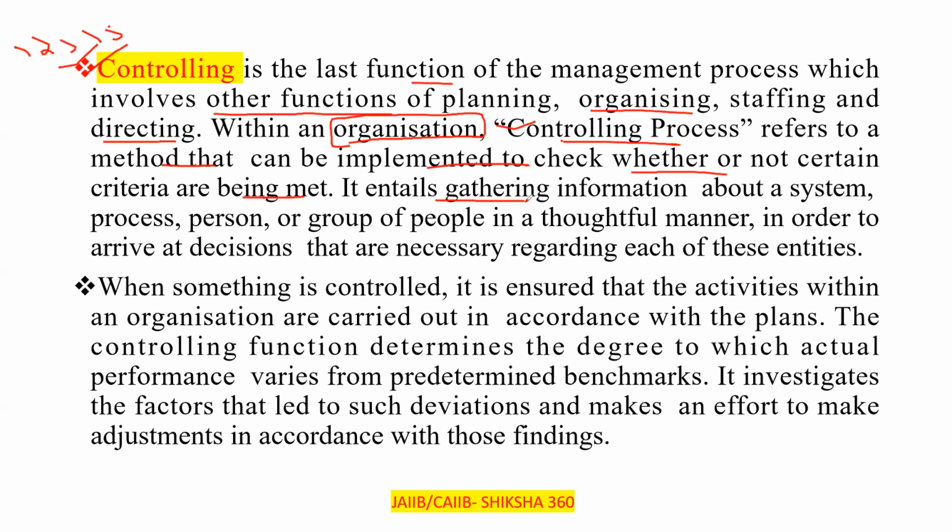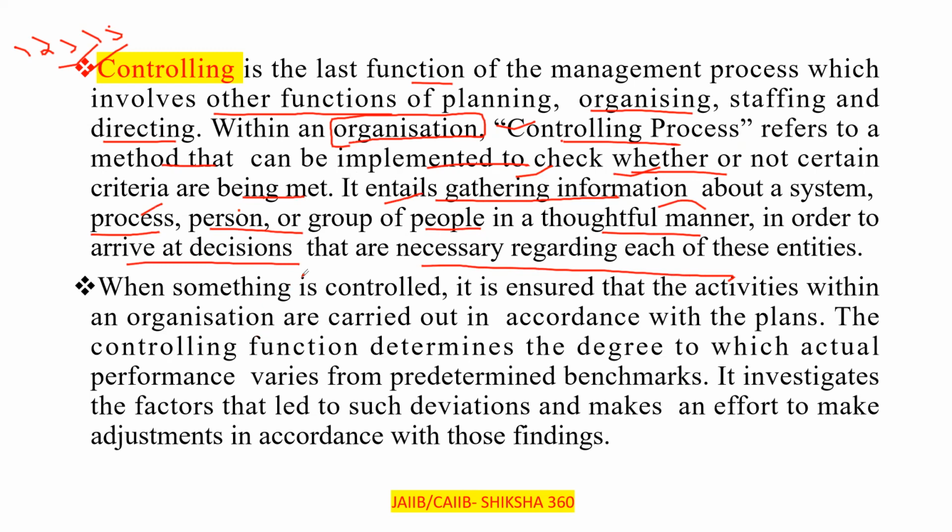It entails gathering information about a system, process, person, or group of people in a thoughtful manner in order to arrive at decisions that are necessary regarding each of these entities.